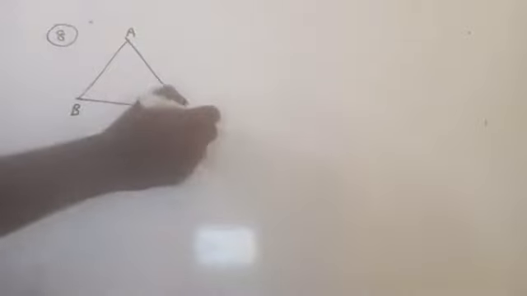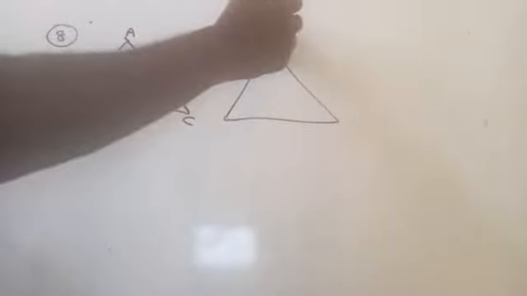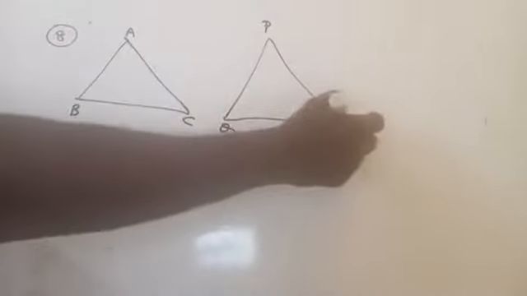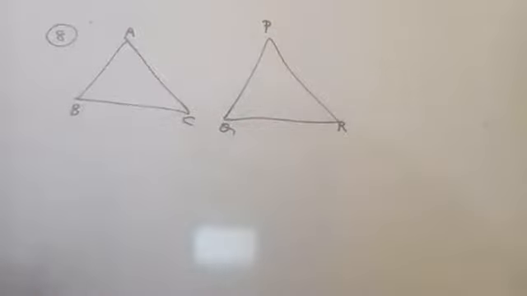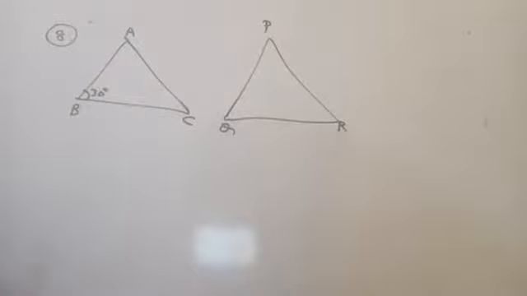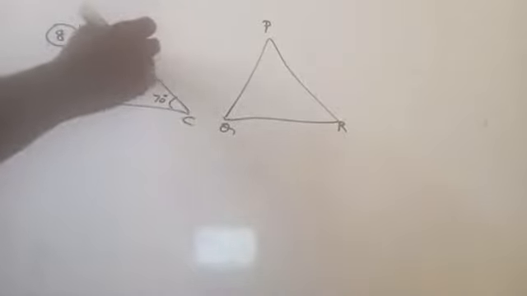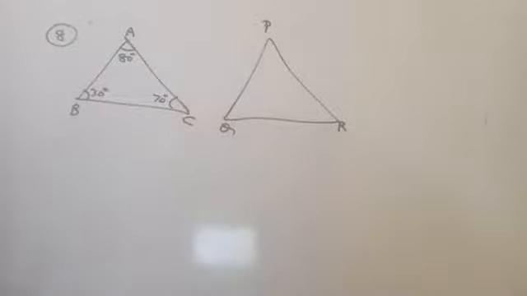First you consider the triangle ABC and triangle PQR. Am I right? So first you take the different angles like 30, 70, 80. The sum of all angles in a triangle is what? 180 degrees. 30, 70, 80.